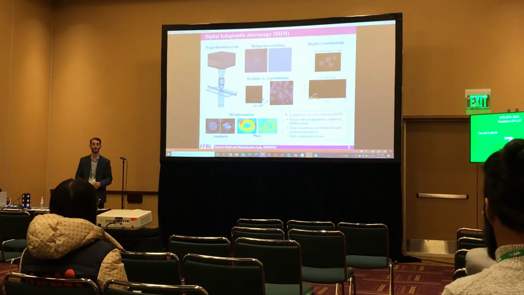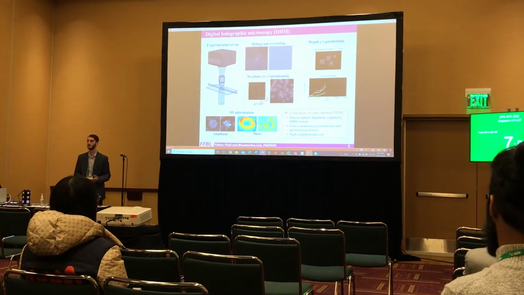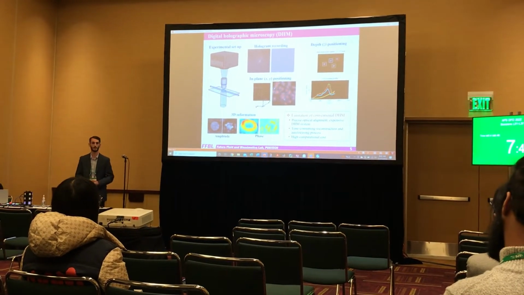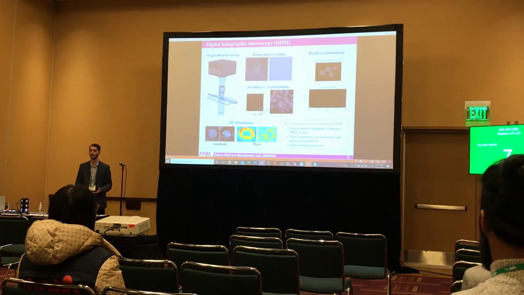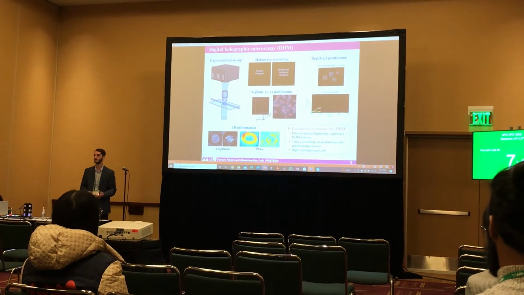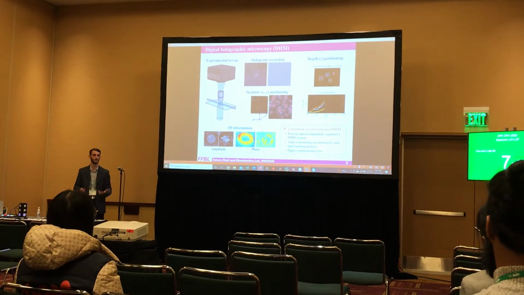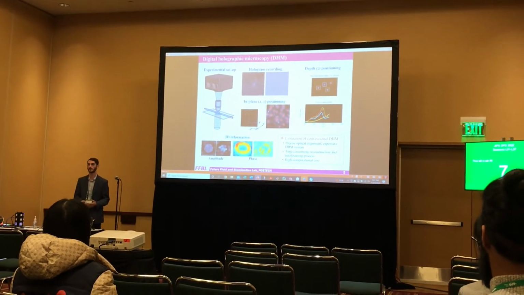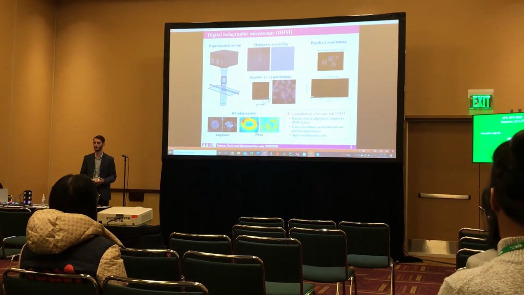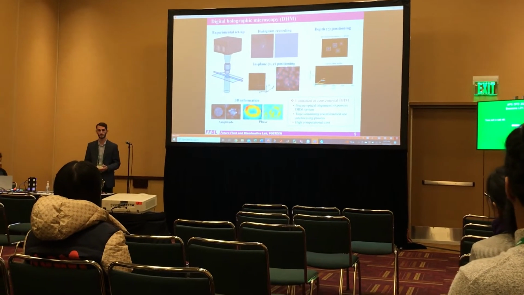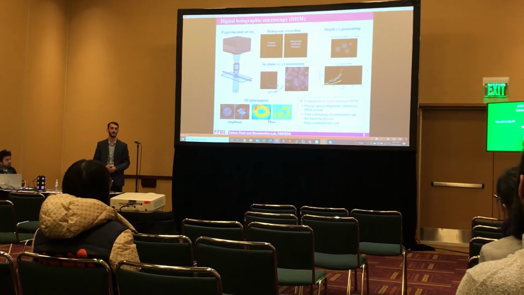For our method, the way that we're actually visualizing things is with a technique called digital holographic microscopy, or DHM. DHM is a frequently used method for measuring three-dimensional position and size of particles in a 3D space. However, there are some limitations with DHM. DHM requires expensive precision optical equipment, and it normally has a high computational cost.